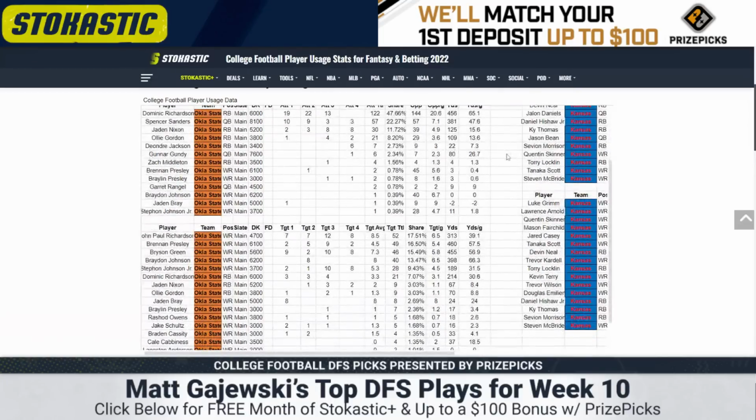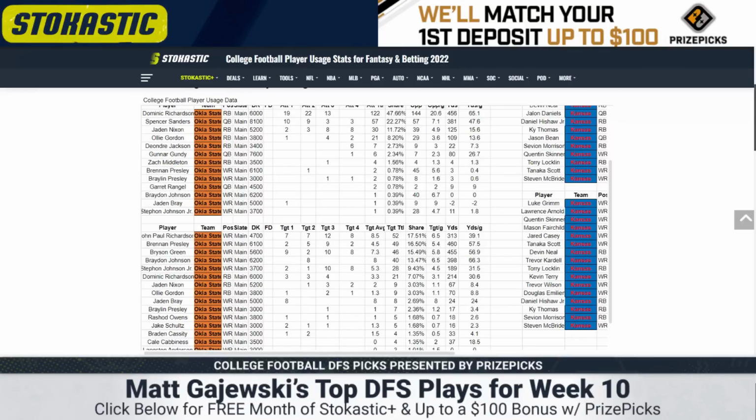The receiving game's tough. Jaden Bray and Braden Johnson were both listed on the depth chart this week, which complicates matters because we've really only had 4 receivers that are playable at any time for this team because of injuries, but they're going to use 6 guys maybe when fully healthy because John Paul Richardson plays 8.5 targets per game over the last 4. Brennan Presley plays 4.5 targets over the last 4. Bryson Green plays 7.3. Braden Johnson's their target leader when healthy and their receiving leader when healthy. Stephon Johnson, their elite freshman, he's averaged 5.3 targets per game and seen 18 targets over the last 2. And then Jaden Bray had 8 targets in his only healthy game.